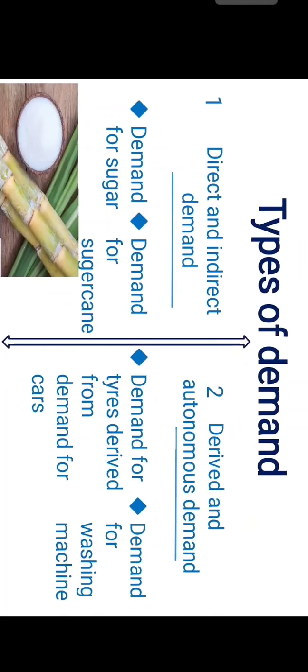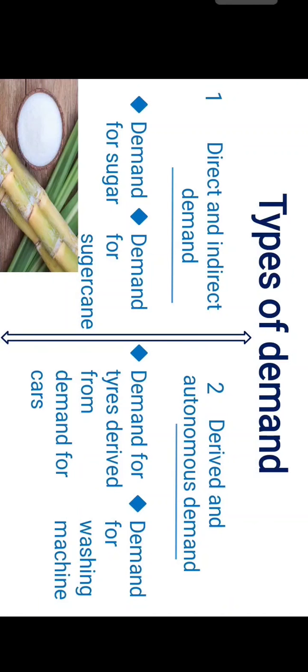Types of demand. The first type is direct and indirect demand. Demand for sugar is a direct demand, and demand for sugarcane to make sugar is an indirect demand. Second is derived demand and autonomous demand. Demand for tires is derived from demand for cars, and the demand for a washing machine is an autonomous demand.